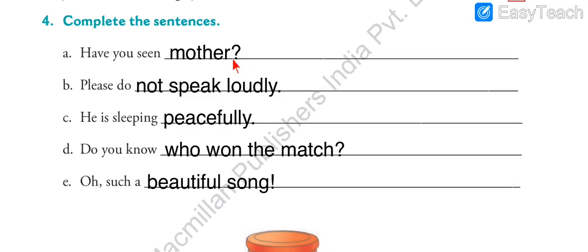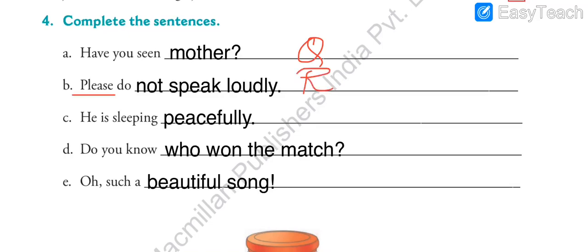Number 1, can you see a question mark? So that is a question. Number 2, please is given. So that means it is a request, R. This is question, Q. As we have done in the previous exercise, we can also write it over here. Here it is a question, so we can just write Q. And here it is please, so we can write R as it is a request.